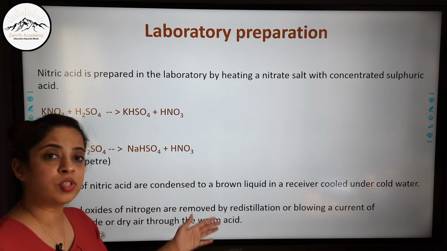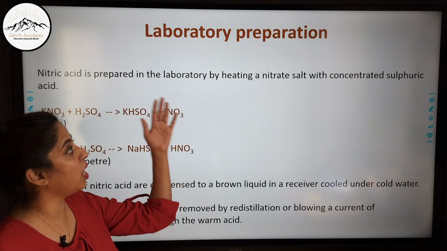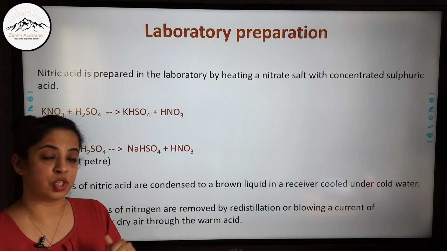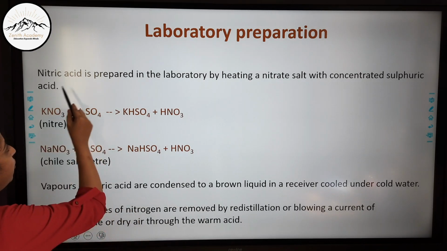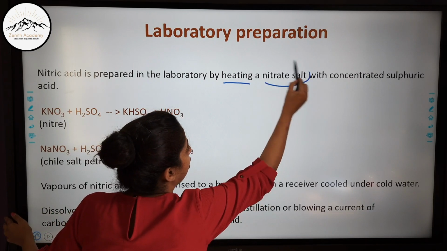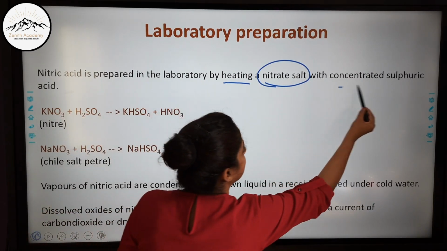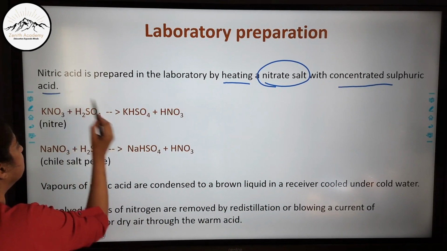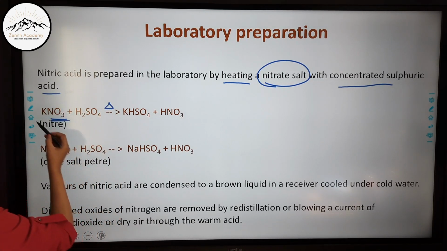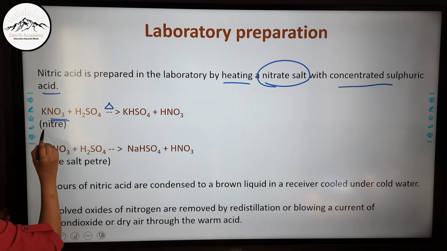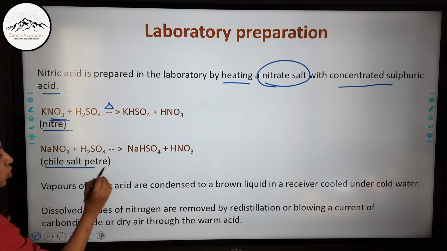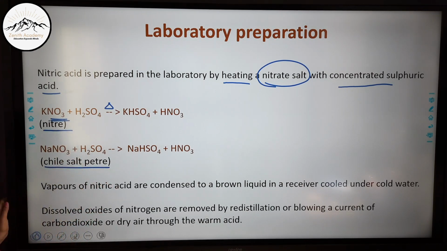Now this is the most important part of this chapter, that is the laboratory preparation of HNO3, and most questions are asked from this section. So study this very carefully. Nitric acid is prepared in the laboratory by heating a nitrate salt with concentrated sulfuric acid. You can see potassium nitrate is known as nitre, whereas sodium nitrate is known as Chile saltpeter. These two common names are very important.